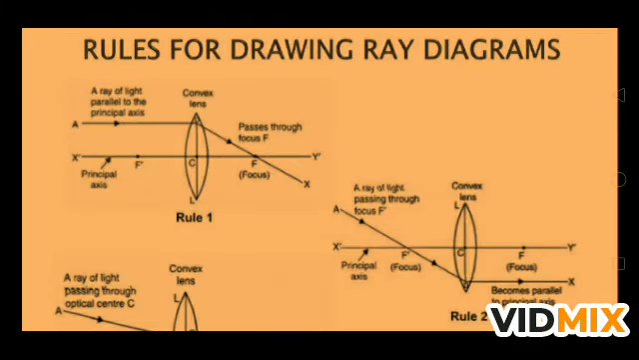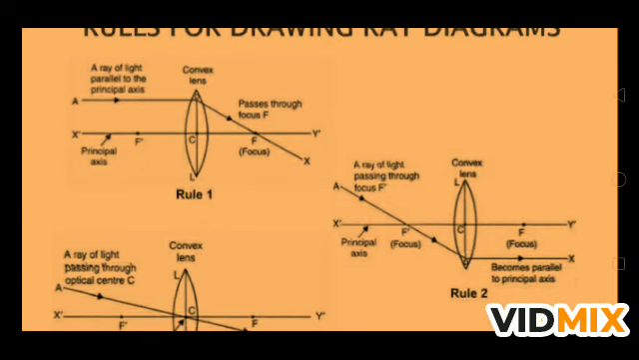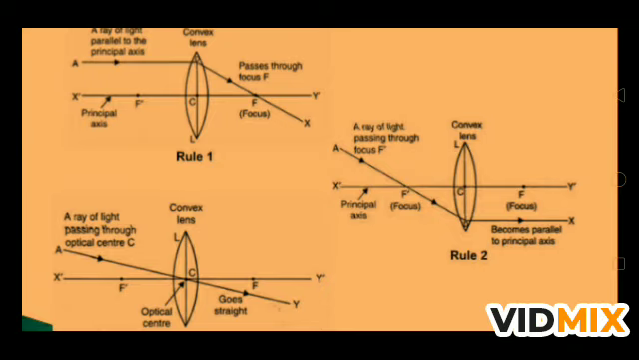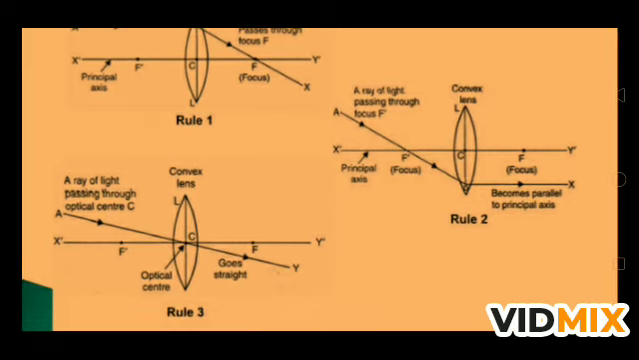Now the rules for drawing the ray diagram. If you see the diagram, the first light is coming parallel to the principal axis and after falling on the convex lens it comes to the focus. This is rule number 1. When the light coming from the focus falls on the lens, it becomes parallel. This is rule number 2. And when the light falls on the optical center, or we can say the middle of the lens, the light passes undeviated. This is rule number 3.